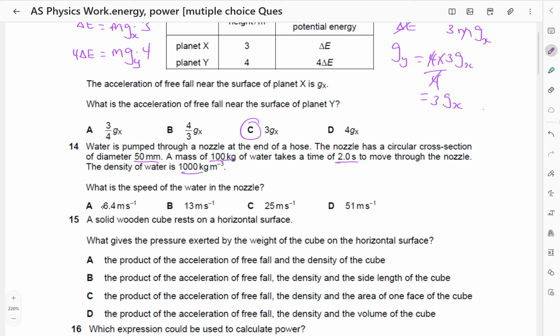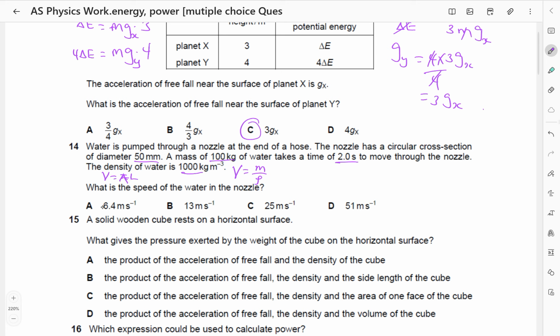So first of all, because they gave us density, we know that volume is equal to mass over density. But volume is cross-sectional area times another length.